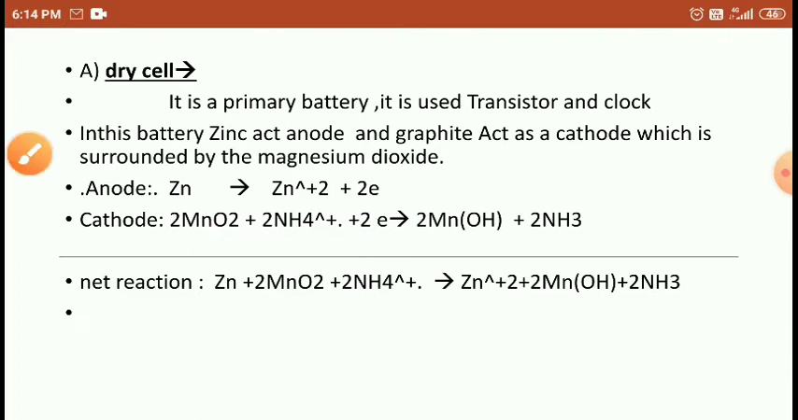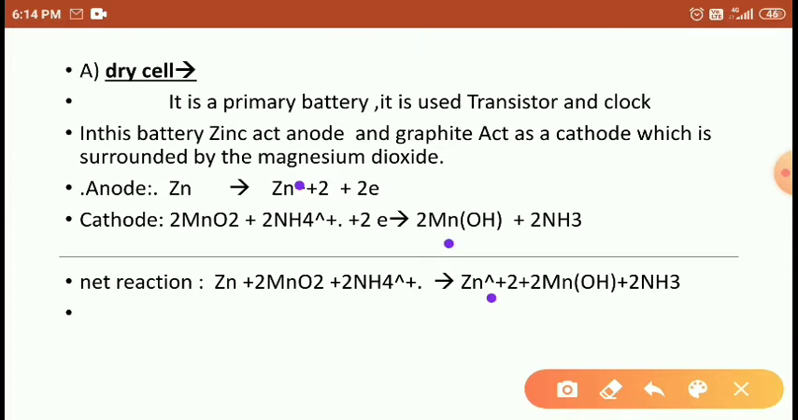And what is on the product side? On the product side, zinc ion, 2 MnOH and 2 NH3. Right students. So this is the total net reaction, students. Right students, this is the dry cell. How the dry cell works, we have discussed here.